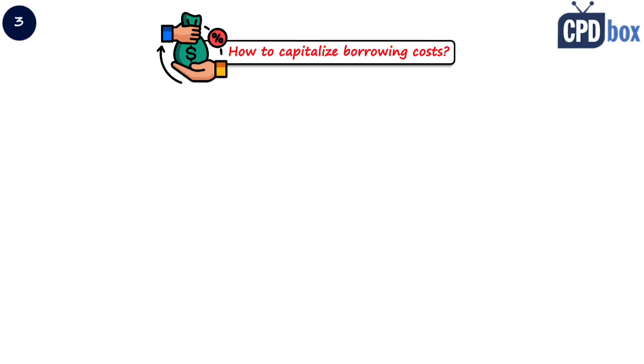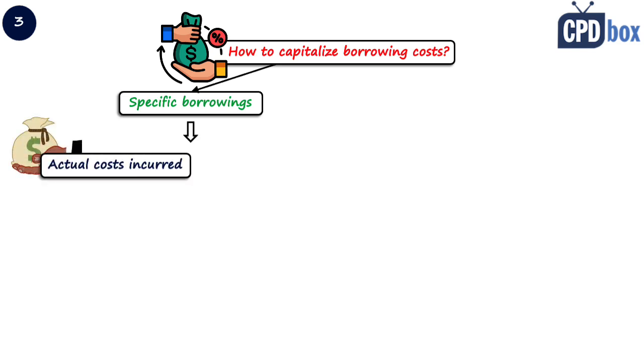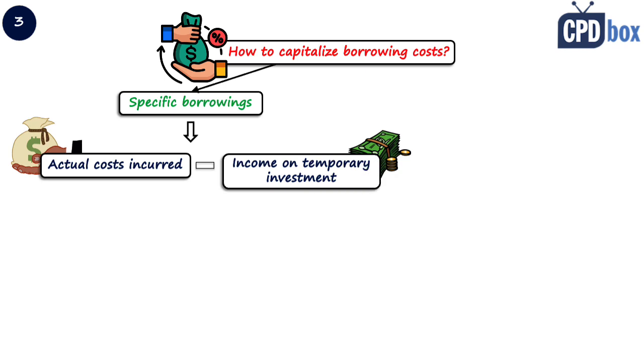Question number 3, how to capitalize borrowing costs? Well, that depends. If you have specific borrowings, meaning that you took the loan just to finance that specific qualifying asset and nothing else, then you simply capitalize actual costs incurred, so basically what was charged to you, less income on temporary investment if you invested idle funds. If you have general borrowing, so you took a loan for general purposes and used a part of it to finance expenses and a part of it to finance acquisition of a qualifying asset, then you need to use the